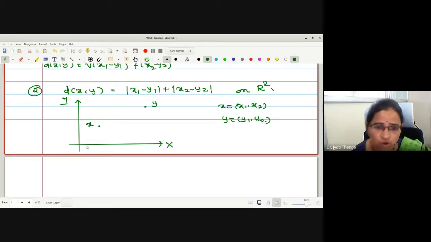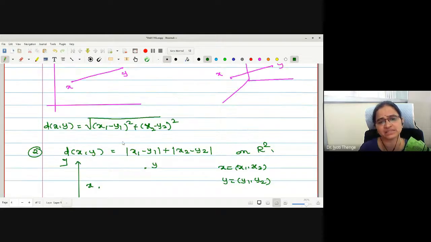Where should I draw? How should I find the distance between these two vectors? Is it the shortest distance? Can I join by a straight line? If I join by a straight line, what kind of metric is it?